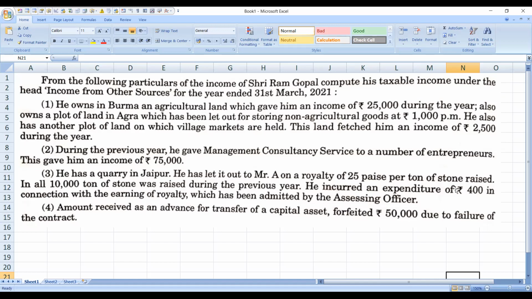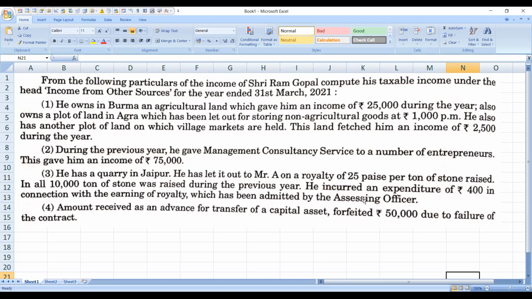So he incurred expenditure. We are going to consider the expenditure, and whatever amount he received, that also we are going to consider, and we try to find out what is the income he is going to get here. In connection with the earning of royalty, which has been admitted by the assessing officer, he has spent money on expenditure. So from the income he has received, you can deduct the expenditure related to getting this royalty.